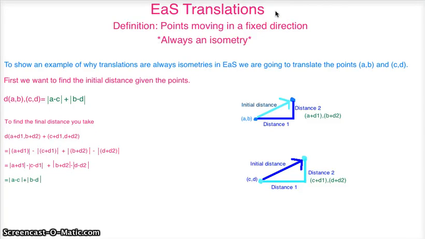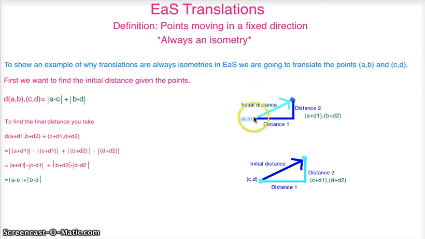Today we're going to look at Etch-a-Sketch translations, and to start off we'll define what that is, and it's just points moving in a fixed direction. And this definition is actually the same as the Euclidean version for translations, and we're going to look at why translations are always isometries. And to do that, we are going to translate the points (A, B) and (C, D).